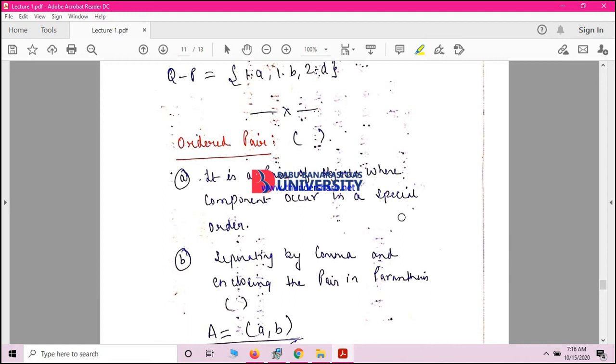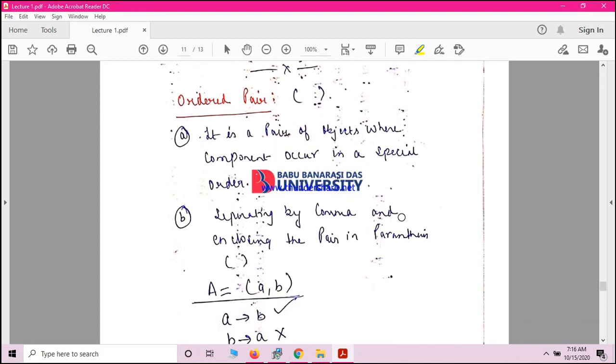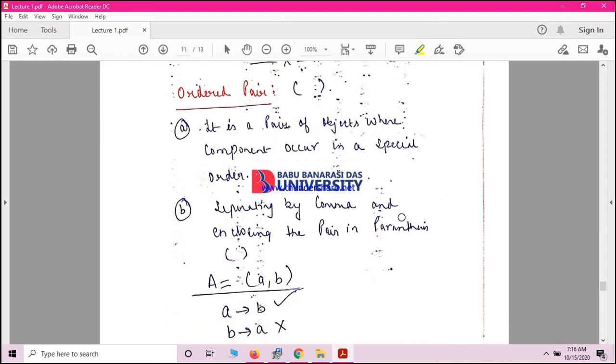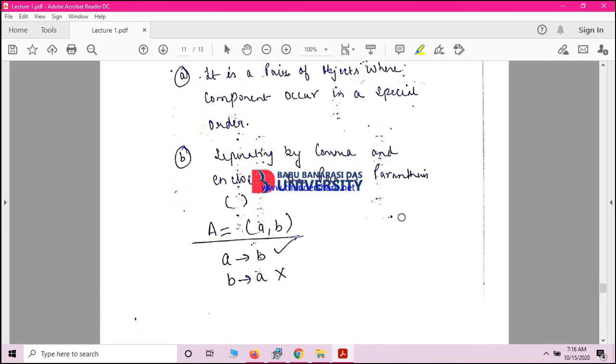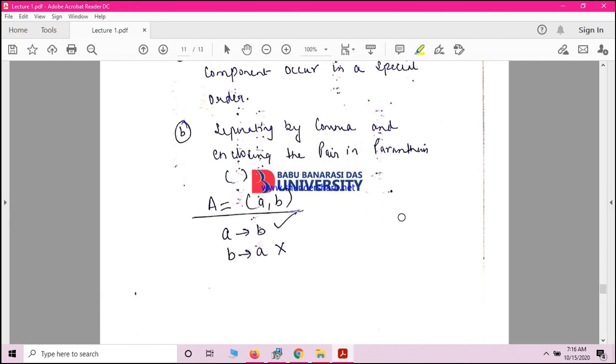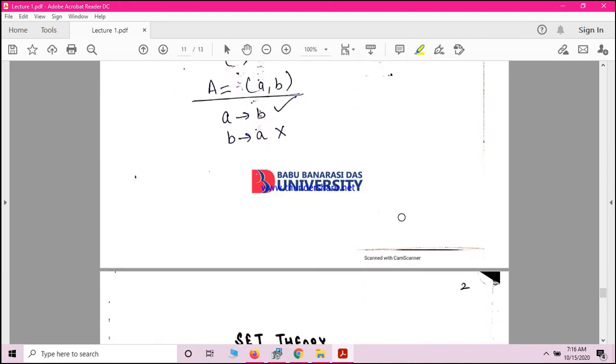For example, if I am writing (A, B), then A is the first component and B will always be the second component. And if I am writing (A, B), you cannot write it simply as (B, A).